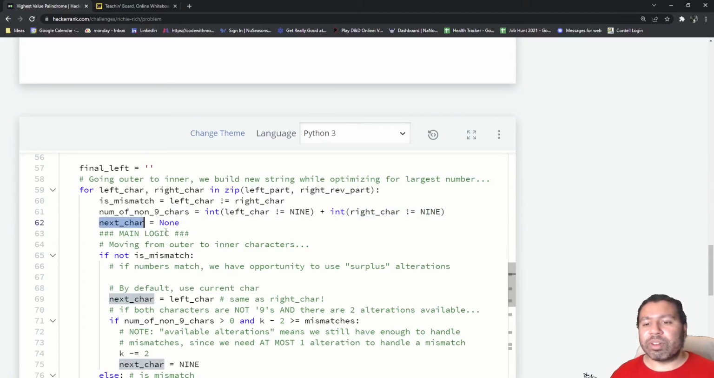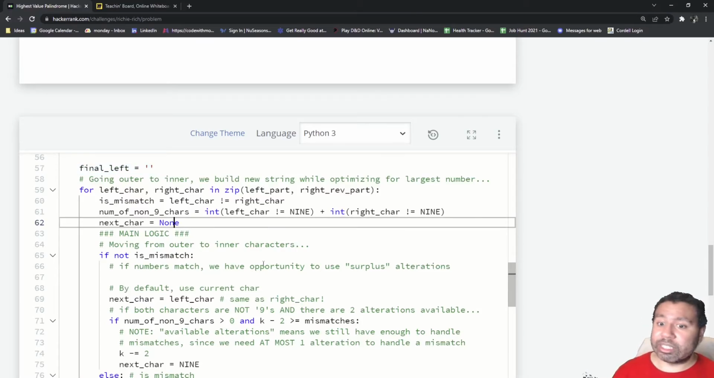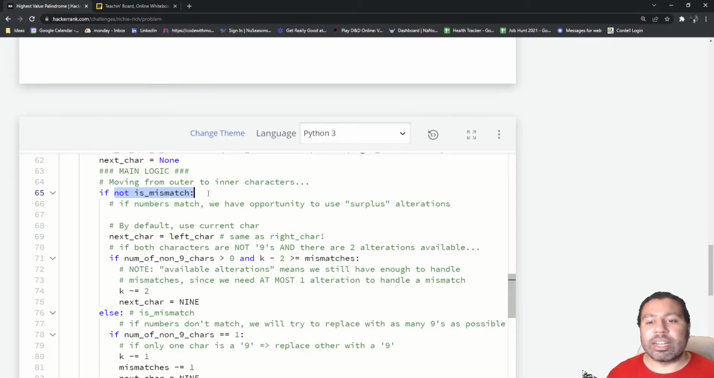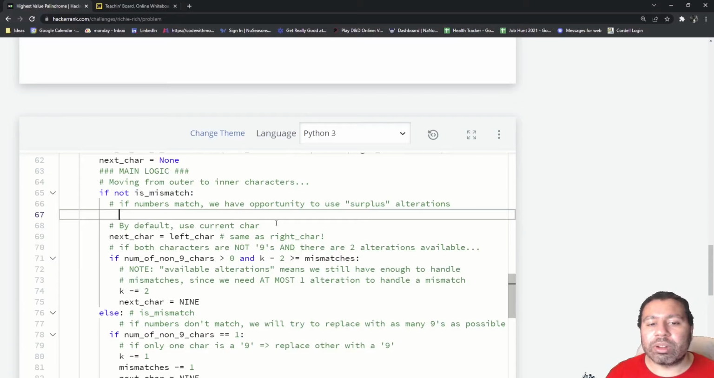Okay, so what I have here is the next character, which I'm setting to None. This is going to be the next character that will be added at the end to the final left string. But our logic will determine what that value actually is. All right, let's get into the main logic here. So we're moving outer to inner. If the first value we're seeing is not a mismatch, then as soon as possible, we want to make those 9s with the surplus, right? So here is an opportunity.